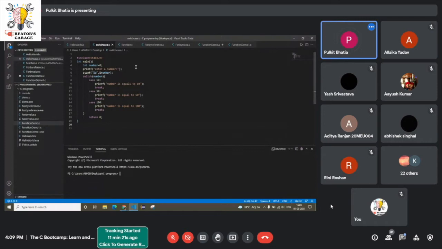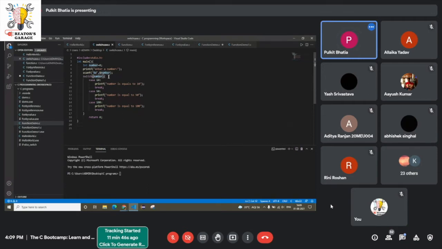This is a basic switch case example. I have created a function main and I'm taking an input from the user. This number is put as a parameter inside the switch case.